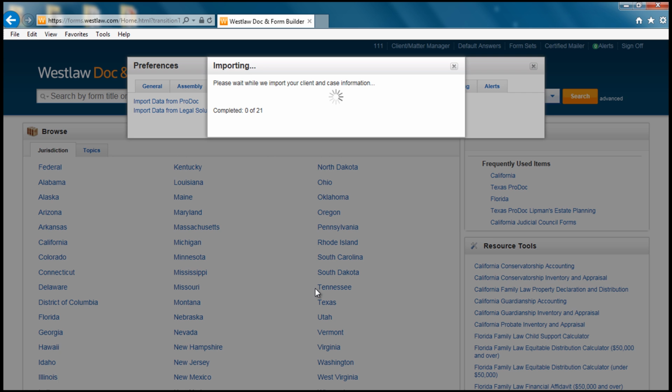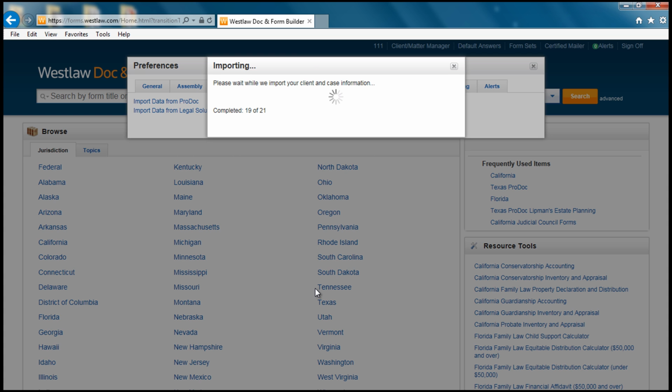Once you've selected Continue, you will see a pop-up showing the clients being imported. Depending on the amount of data being migrated, the process can take anywhere from a few minutes to an hour. I highly recommend you migrate no more than 1,500 clients at a time. If you have over 1,500 clients, break down the migration sessions into 2. The migration process will continue importing the clients from Legal Solutions.